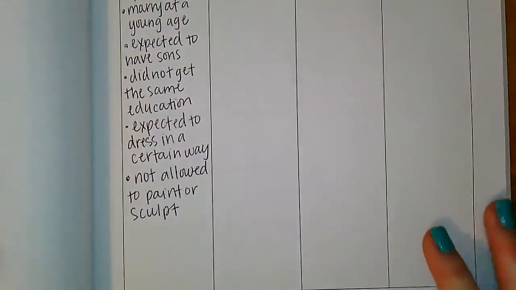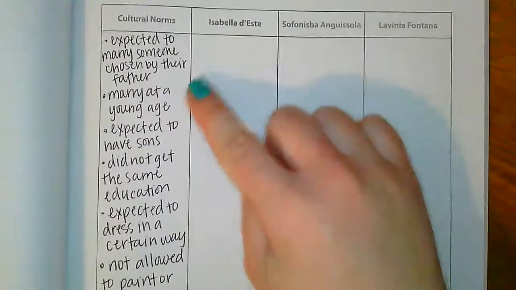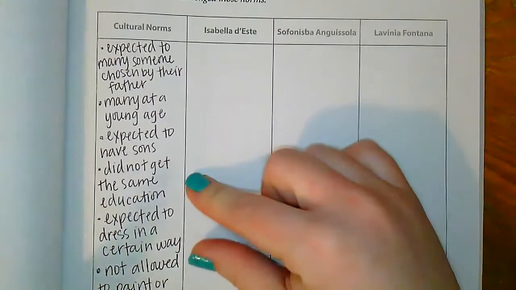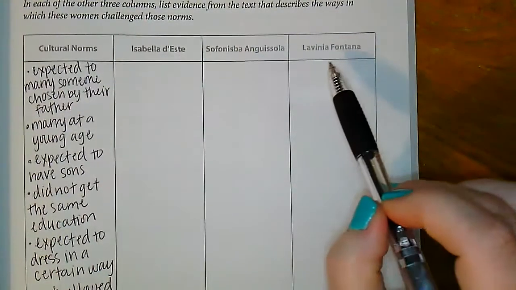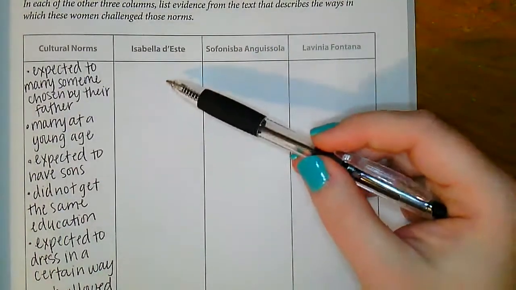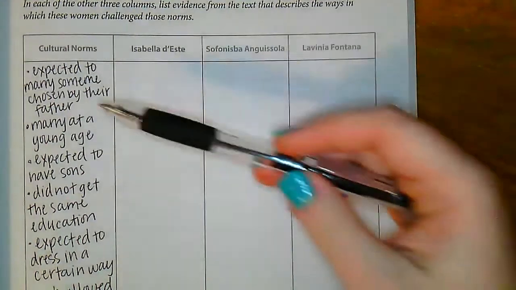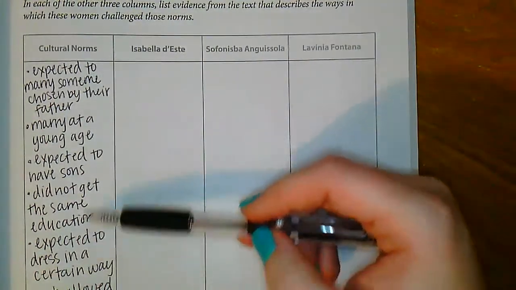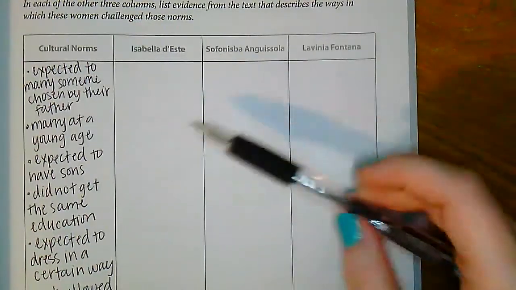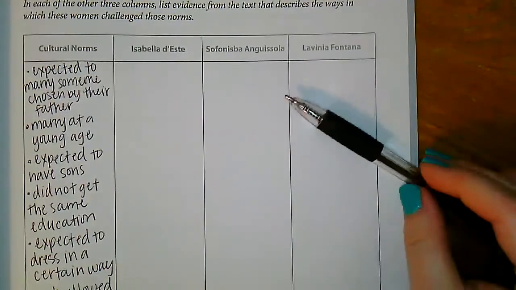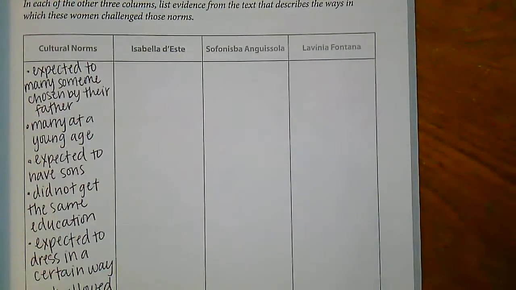So what you're going to do now, we have several different things listed in this first column, things that were expected of women during this time. You have each of these three women that were found in the chapter. You're going to tell me a couple of things that they did to challenge these different guidelines or requirements. So ways that they went against what was expected of them, things that they did that would not have necessarily been seen as things they were supposed to do in society at this time.